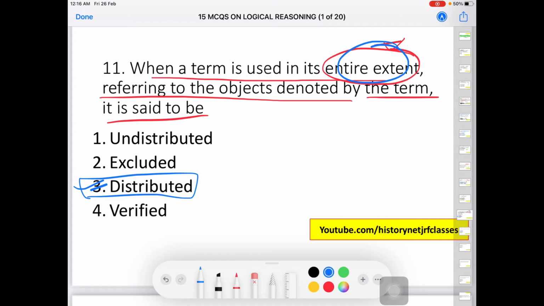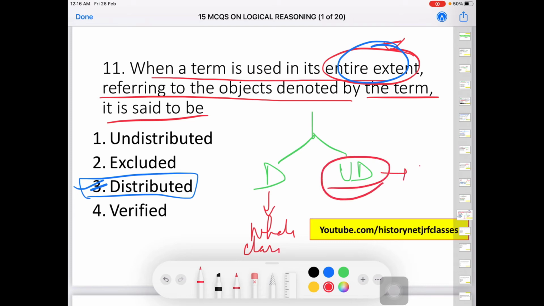These are the basic difference between a distributed term and an undistributed term. A distributed term talks about the whole species, whole class, and the other talks about some specific, particular. Here the question talks about the entire, so it becomes distributed. So the correct answer is third.